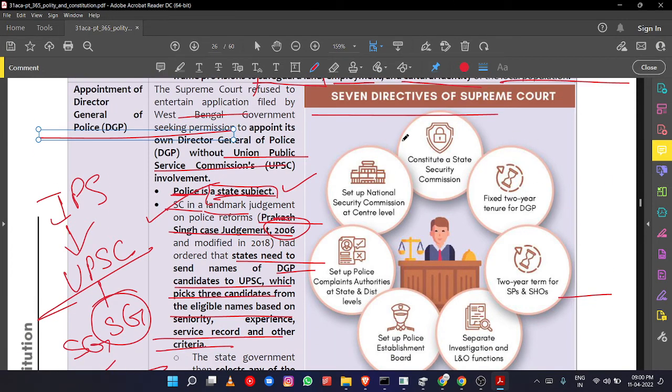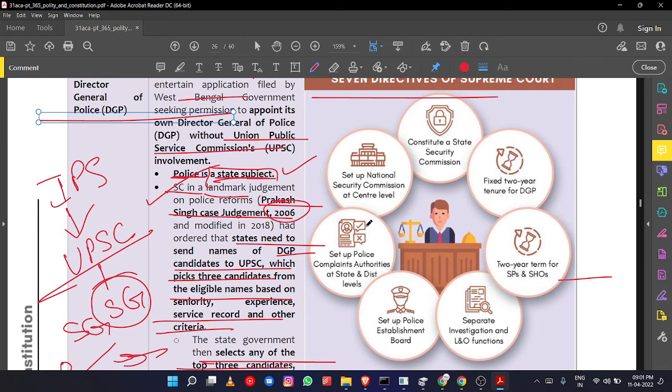So what are these particular directives by the Supreme Court? One, there should be a fixed term of 2 years for the DGP; once appointed, he cannot be removed for 2 years. There should also be a 2-year term for superintendents of police and the station house officers, the post below the superintendent of police. There should be a separate investigation and law and order function. Police perform two functions, right? Investigation and maintenance of law and order. So they should be separated.